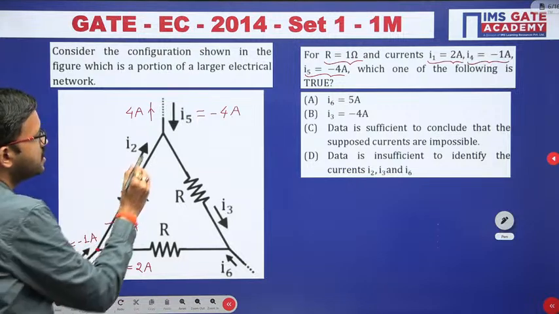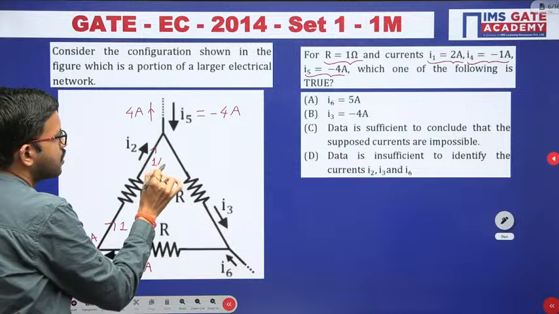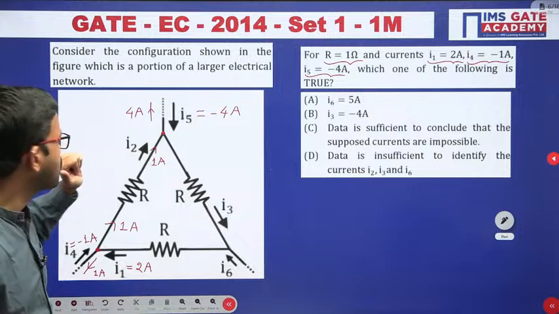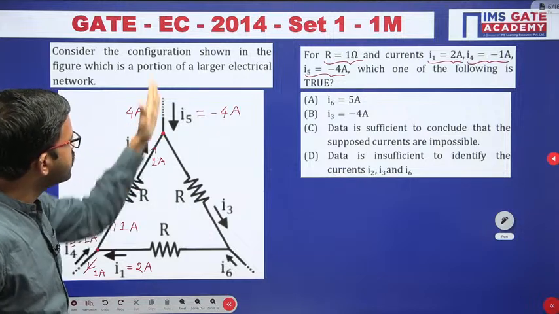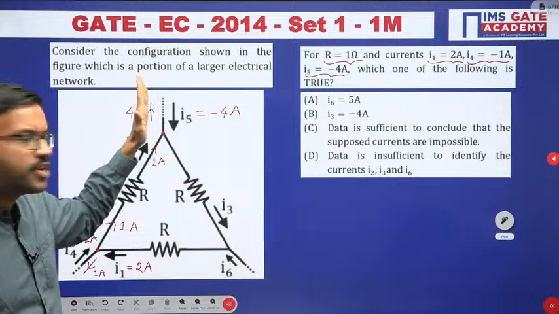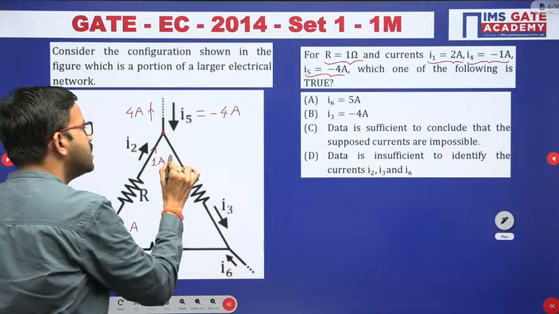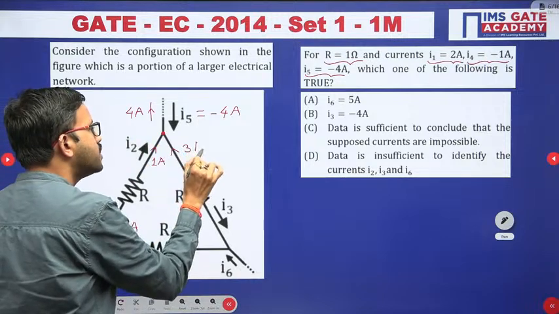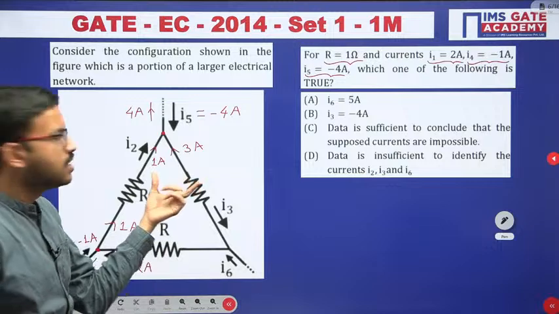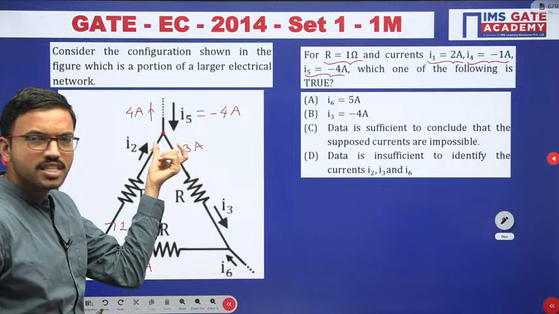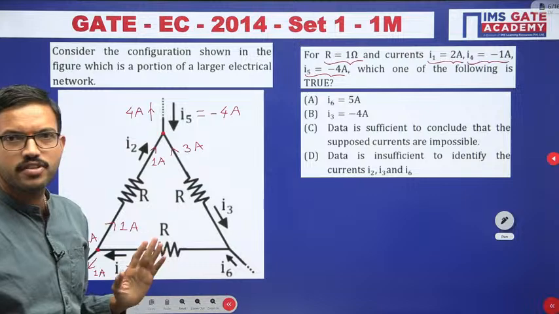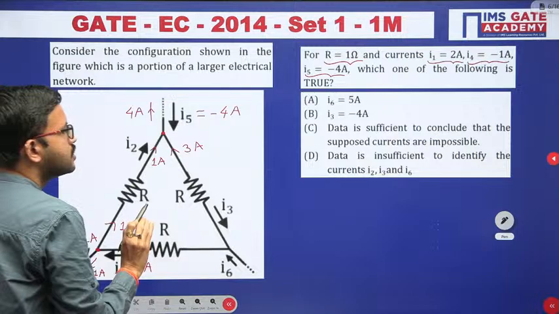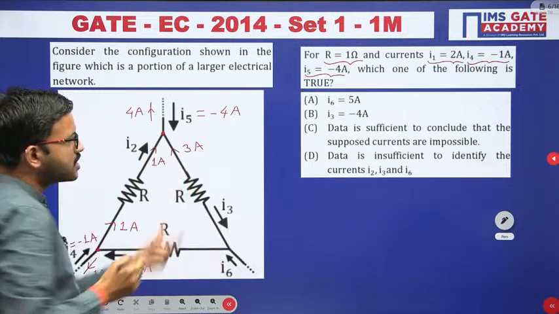So that means here in this branch to this particular node, 1 ampere is coming, and whereas here 4 ampere is leaving. That means in this branch actually 3 amperes should enter. See, now you can apply KCL. In these 2 branches together 4 ampere is coming, and the entire 4 ampere is leaving from this particular node like this. Okay, right. So up to here what you got, in this branch 3 ampere current is flowing.